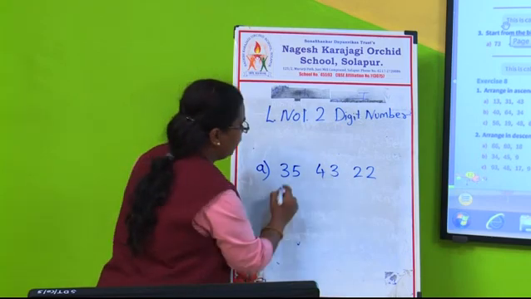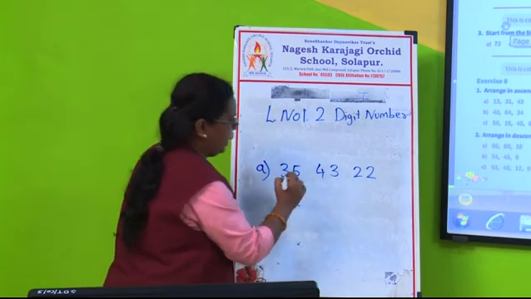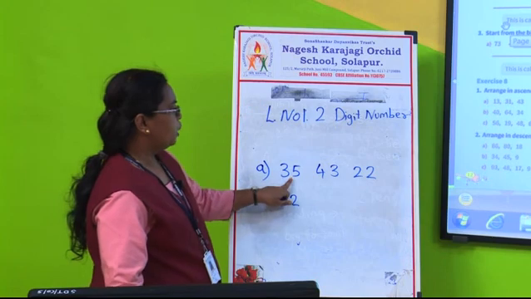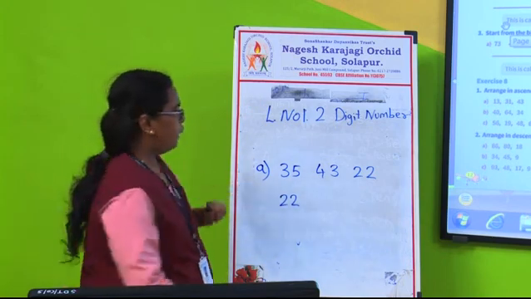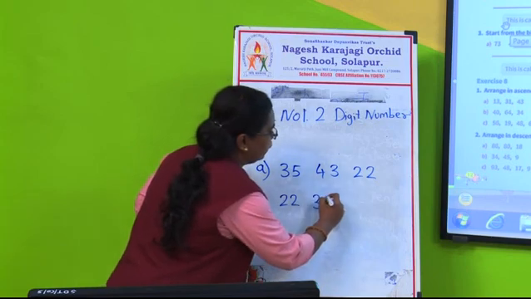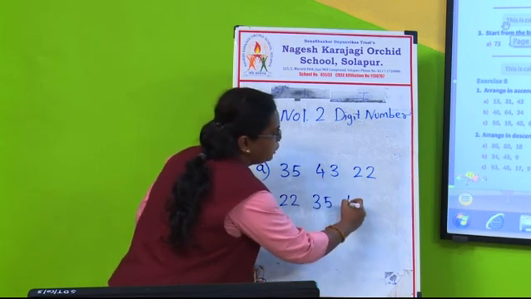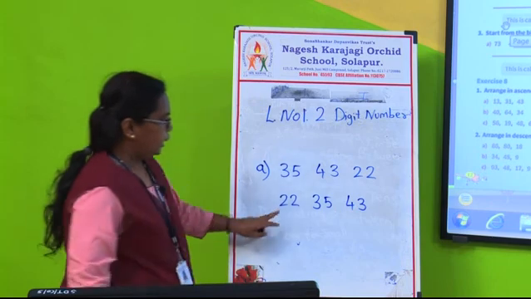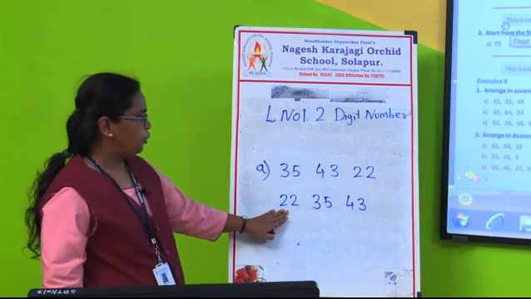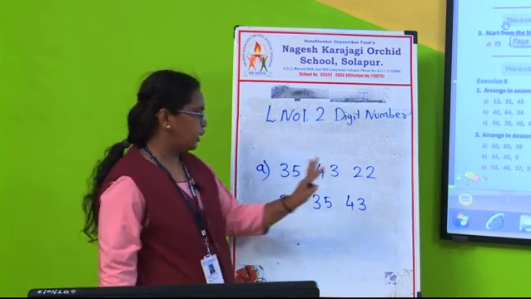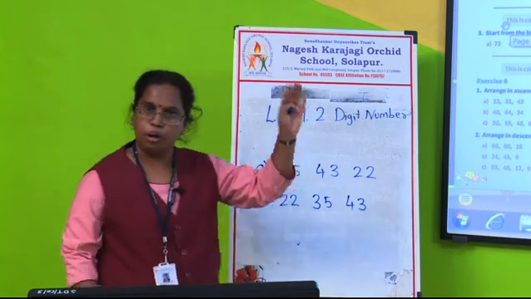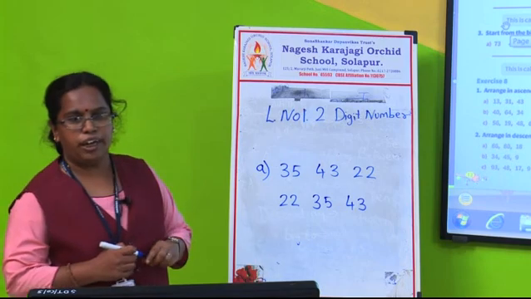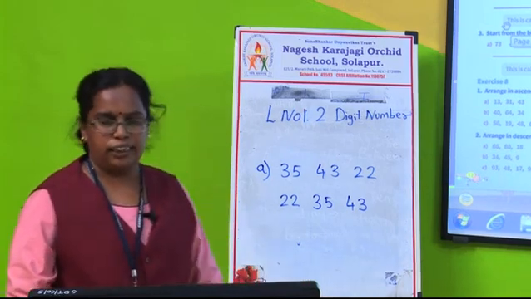Which is the smallest? 22, yes. Now after 22, 35 is small or 43? Yes, 35 is small. Then 35 and last is 43, okay. In this way, small is 22, 35, then 43. In this way, you are going from small to big. So, in this way, you will solve the exercise, okay.